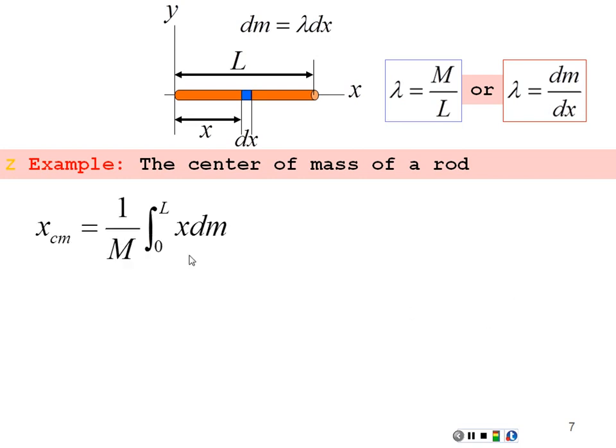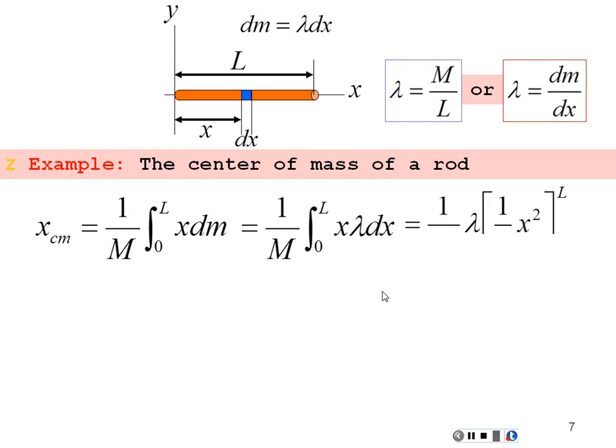We want our center of mass, so that's going to be 1 over the total mass, integration of our location, x, times dm. Integrate it over the whole length of this rod from 0 to L. But dm is equal to lambda dx, and lambda is a constant. I can always take a constant out of the integral, so I'm going to pull that out. I'm going to have the integral of x dx. So I have lambda divided by m. The integral of x dx, you know from calculus, is 1/2 x squared, and we will evaluate that from 0 to the length of the rod, 0 to L.